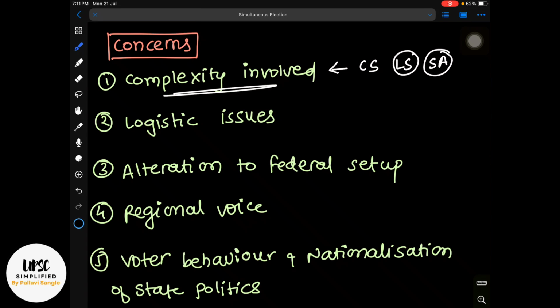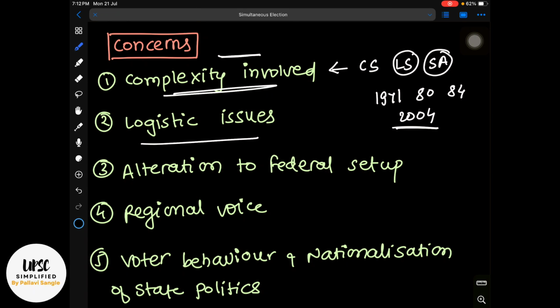For example, Lok Sabha, let us suppose in 1971, 1980, 1984, right? Then even in 2004, Lok Sabha was dissolved before its 5 years of term. And there is a complexity involved, like how we will carry out the next Lok Sabha elections if the remaining period is very less. What to do? All this, some complexities involved.